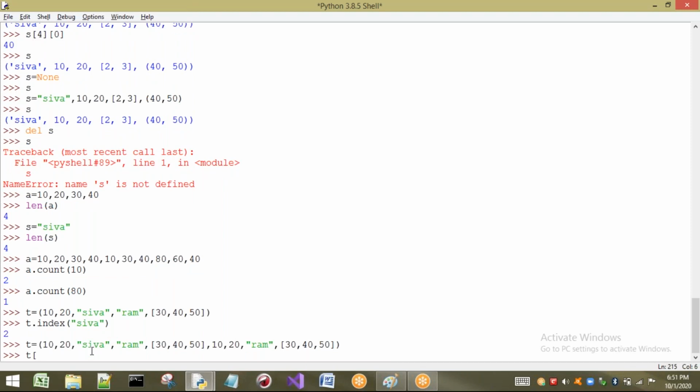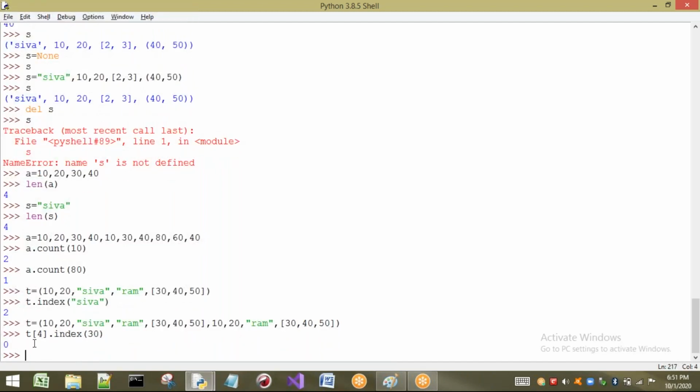Here, 0, 1, 2, 3, 4: t of 4 dot index of 30. I want to find the index of 30. In t of 4, this list is going to be selected, and inside that, what is the index of 30? It is going to give 0. In this way also we can select.